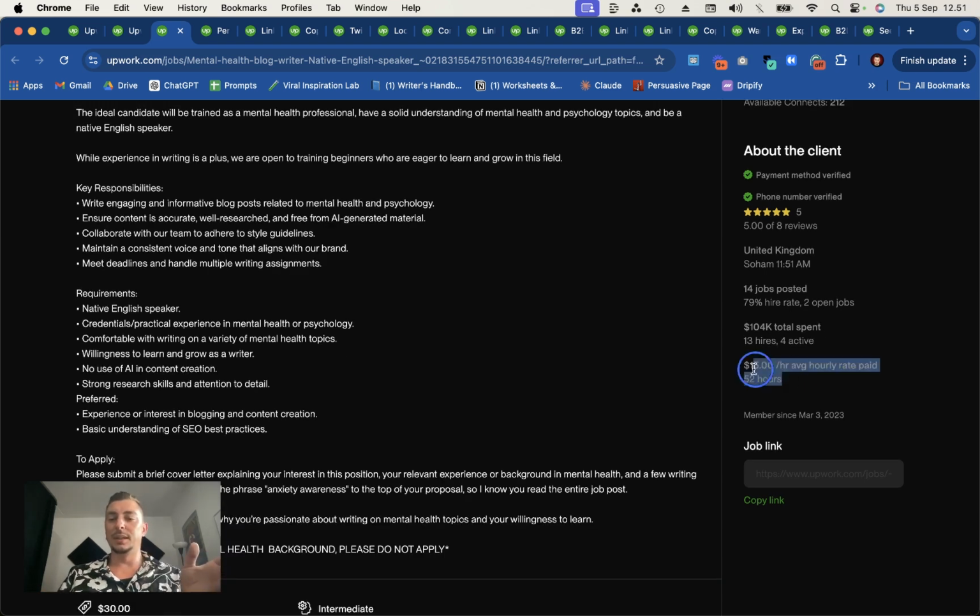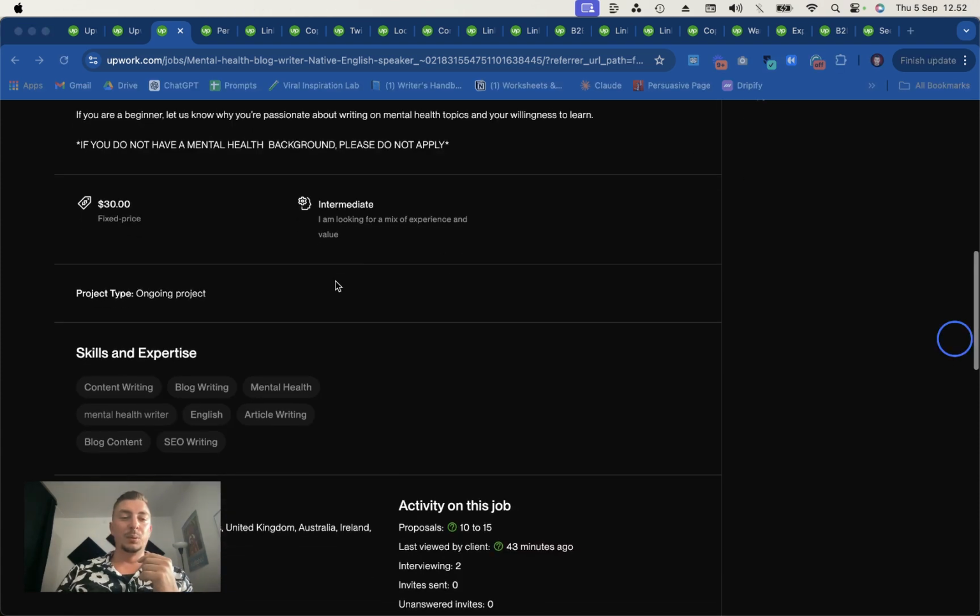And then I also want to look at what's the typical hourly rate paid, or the average hourly rate paid, and that's $15 in this case. This is not always indicative of how much they're willing to pay you, because they could be hiring a bunch of other freelancers, a virtual assistant for $5 an hour, or a web developer for $50 an hour, who knows. So this is just the average, but it still gives you some kind of indication. If they only have $3 hourly rate paid on average, then the likelihood is that they'll pay you $50 is a bit lower.